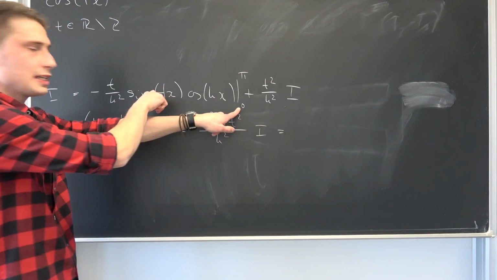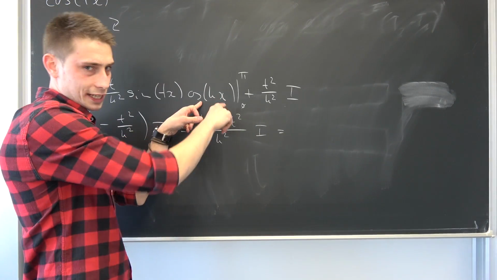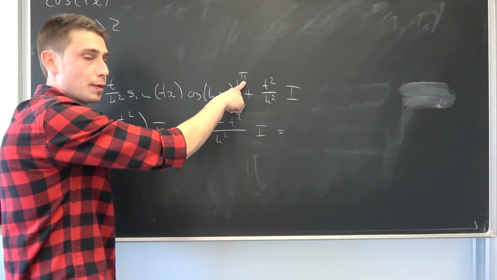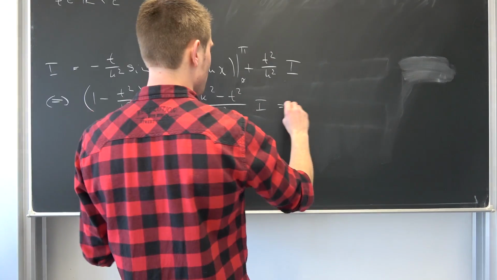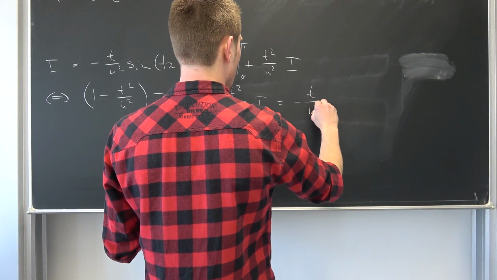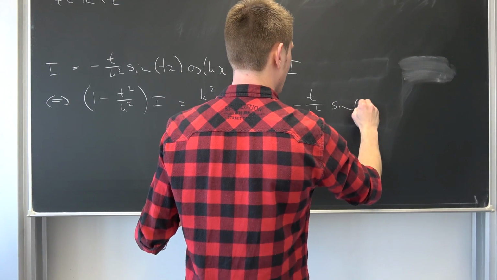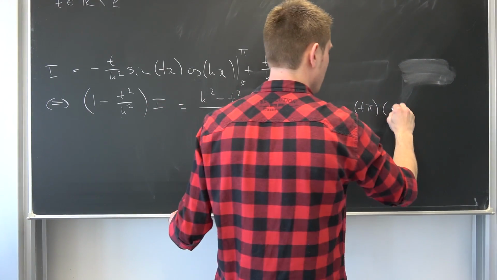If we plug 0 into here, this is going to vanish once again, so that works wonders. Cosine of k times pi, I've talked about this a lot of times before, is going to give us negative 1 to the kth power. And this is just sine of t times pi once again. So this is negative t over k squared. And then we are going to have the sine of t times pi, negative 1 to the kth power.